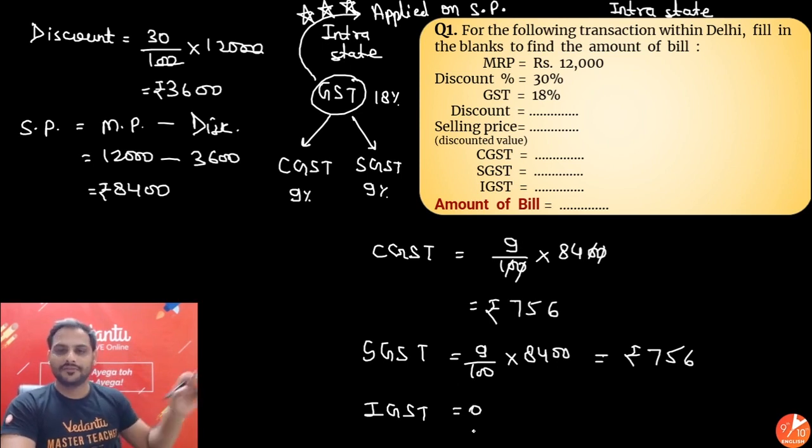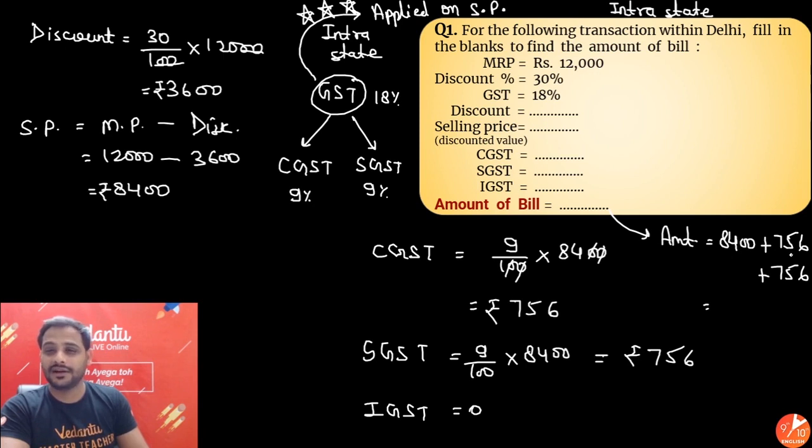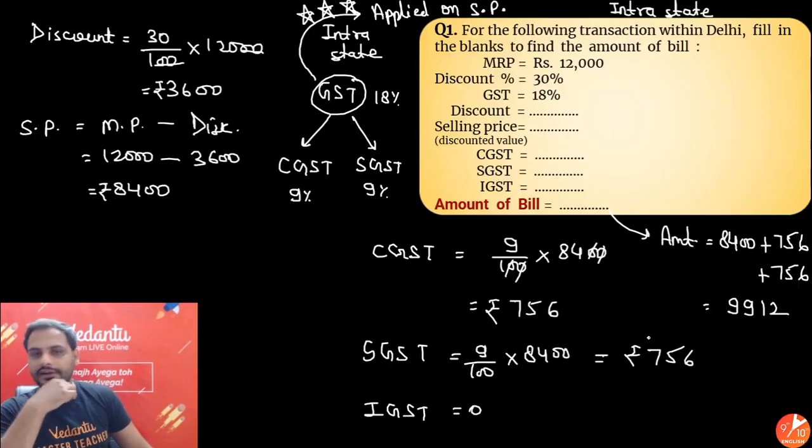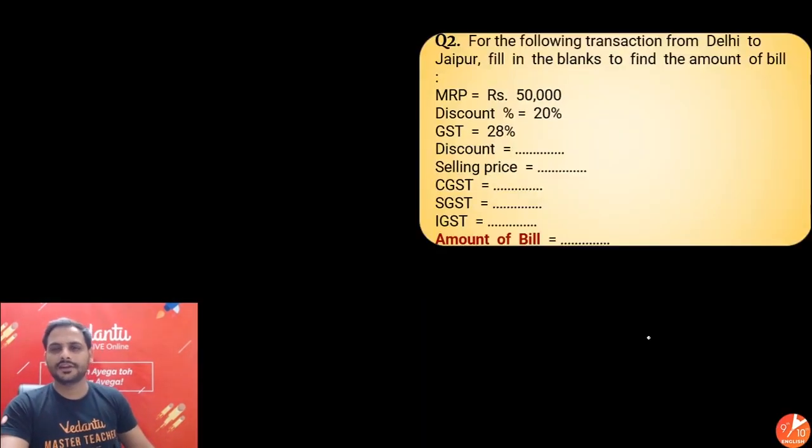Simple, nothing else. Final amount of bill. So final amount will be what the customer is going to pay. Customer is going to pay the selling price plus the taxes. So taxes is 756 plus 756. So finally how much is it? 700 plus 700 is 1400. So 8,400 plus 1400 is 9,800, and with the 12 it is 9,912. I hope it is correct calculation. Yeah, 9,912. Simple, nothing else. Alright, we went step by step. Easy. Next question.